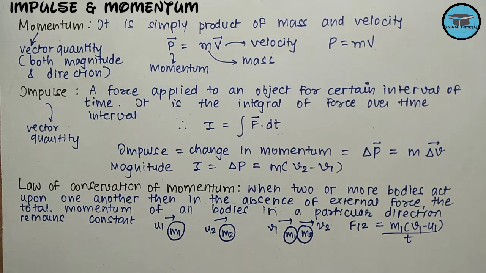Similarly, the force acting on body 2 due to body 1 can be given as F21, that is equal to m2 times the change in velocity, (v2 - u2), divided by t.